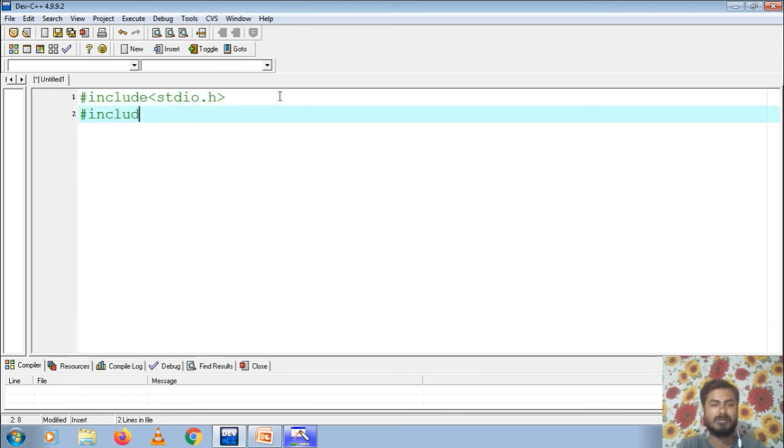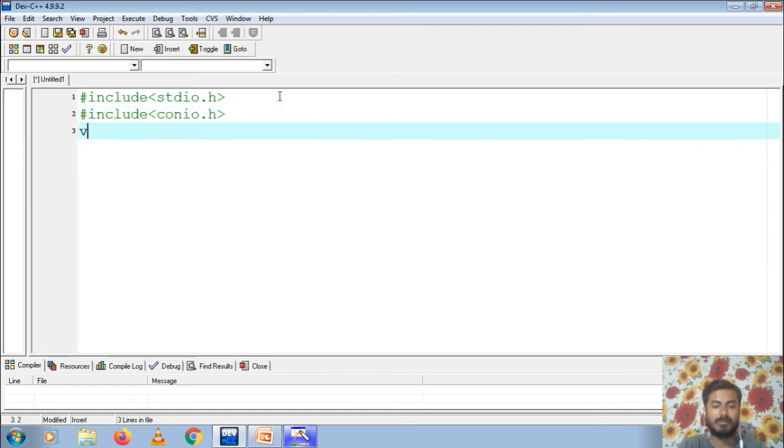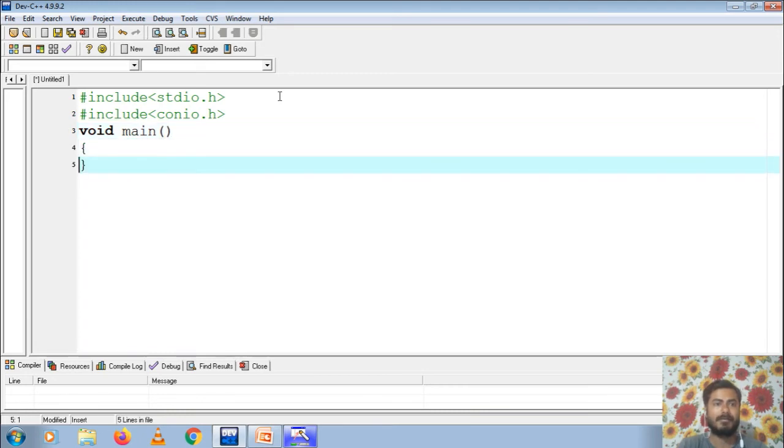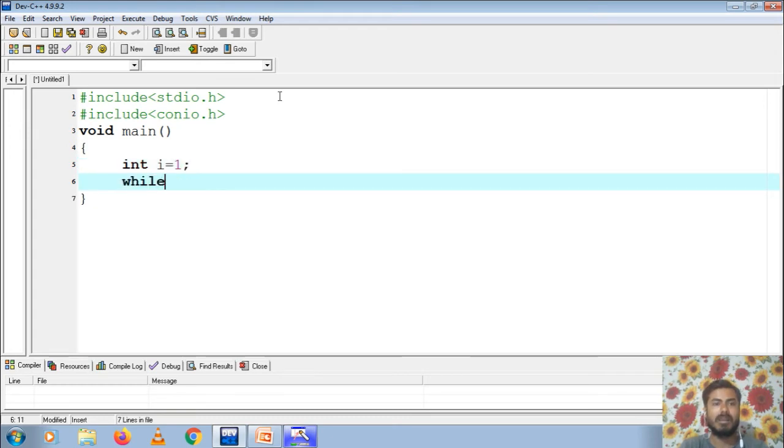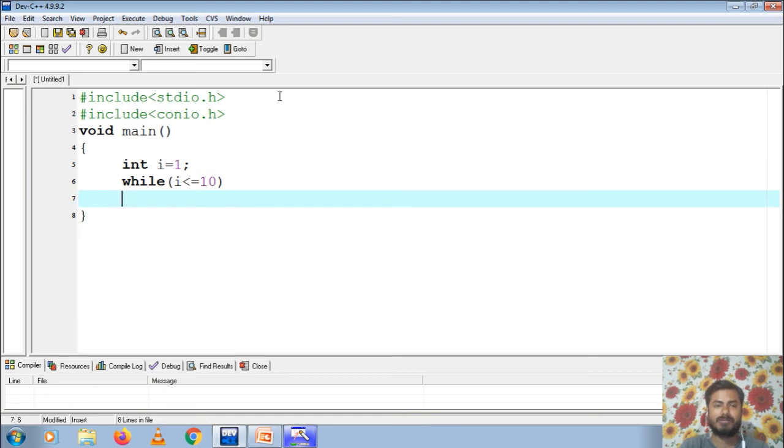stdio.h, conio.h, then I'm giving void main, then we give the body of the main module. Let us say int i equals 1, while i is less than or equals to 10, then what?